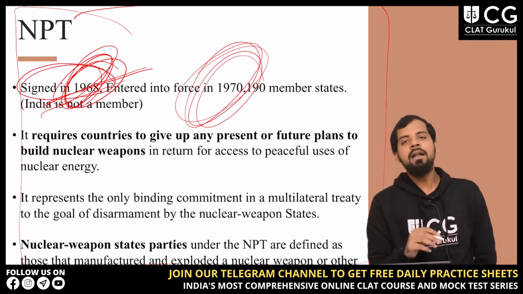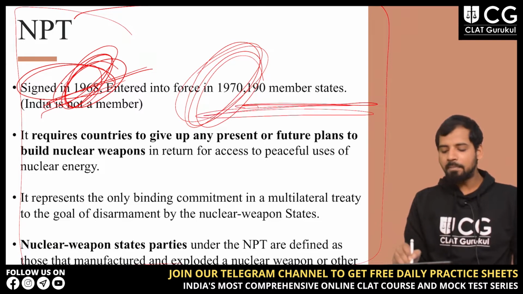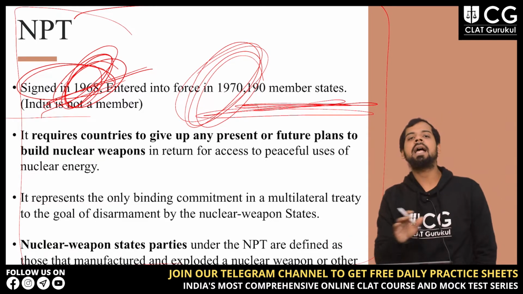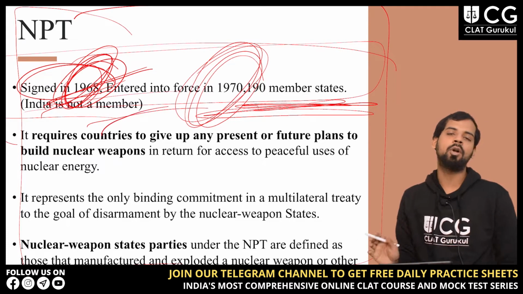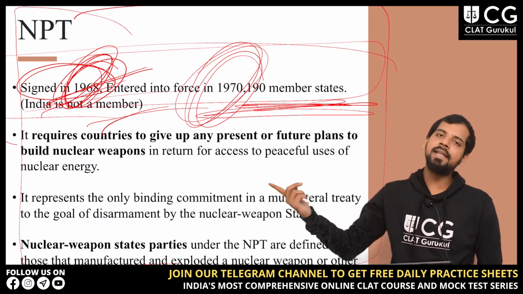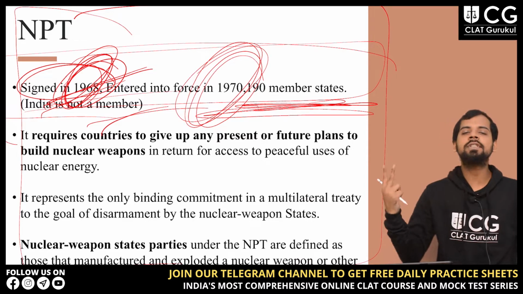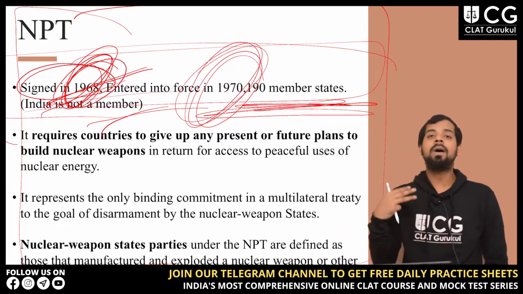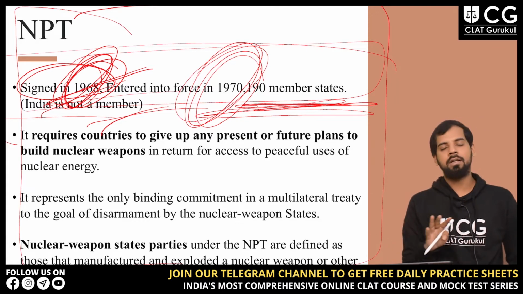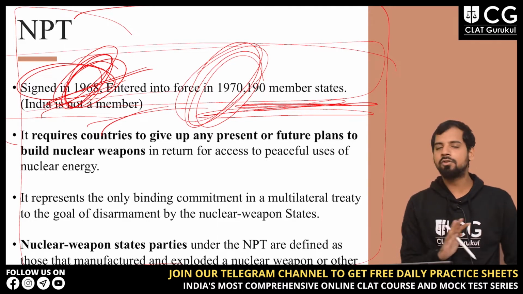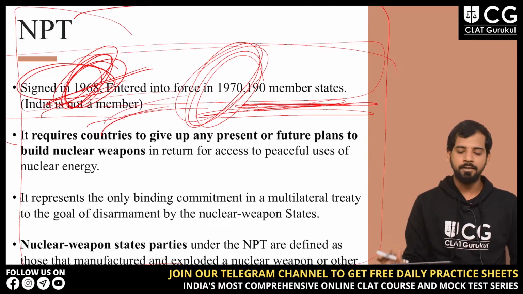There are 190 member states, and India is not a member. So all these things are important. It was signed in 1968. It entered into force in 1970. There are 190 member states, and India is not one of them. India is not a member of NPT.